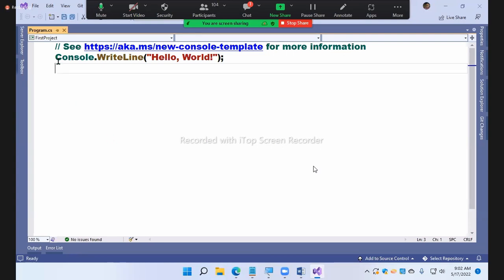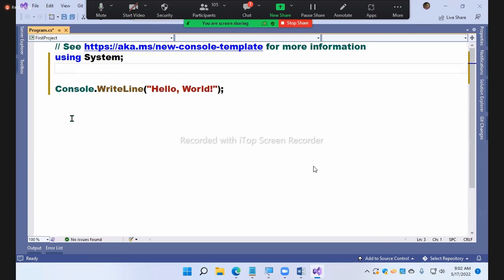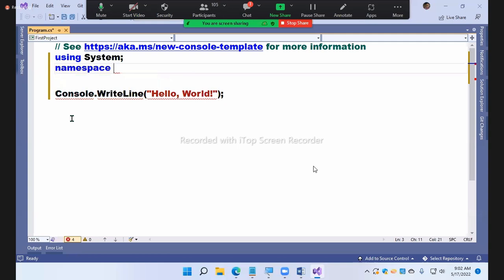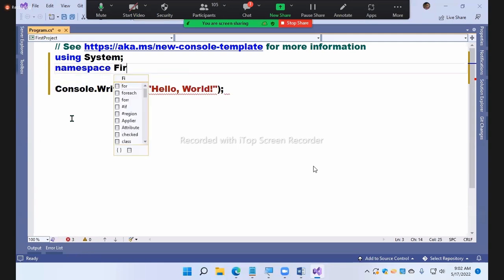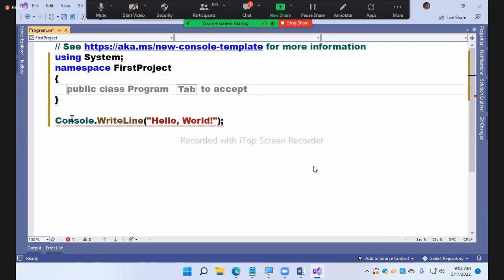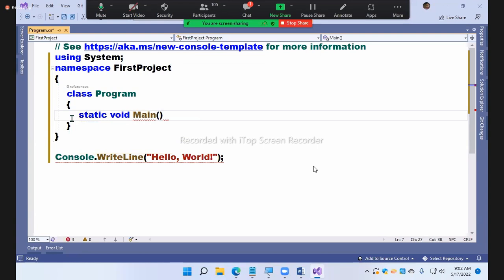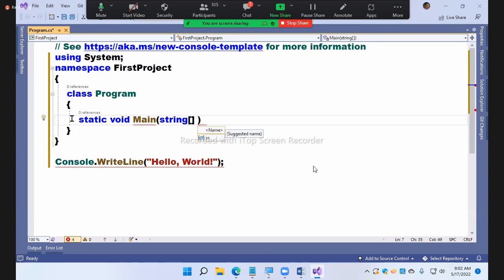Shall we change to the old style now? How to change to the old style? Using System. Next, here the namespace will come. A namespace will compulsorily come. What's the namespace? The project name. What's the project name? First project. Namespace, first project. What next? Class. Class Program. Static void Main. By default, it will take this. It's not mandatory, you already know that. And the last one, string args, I will explain to you what we use it for.